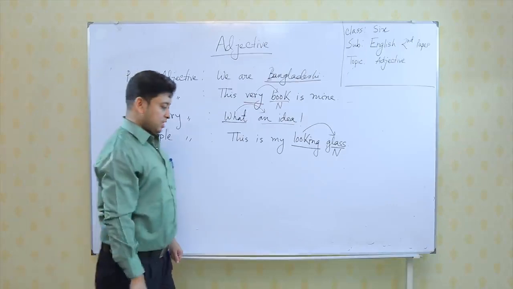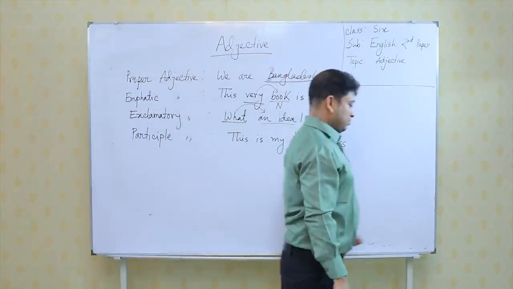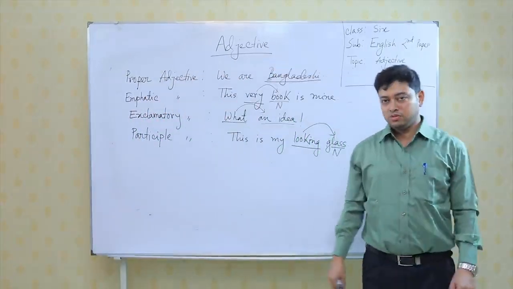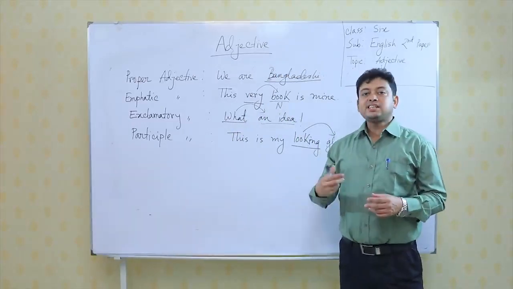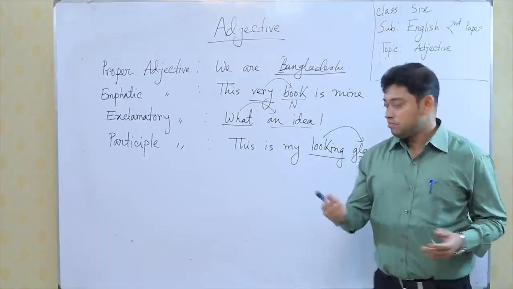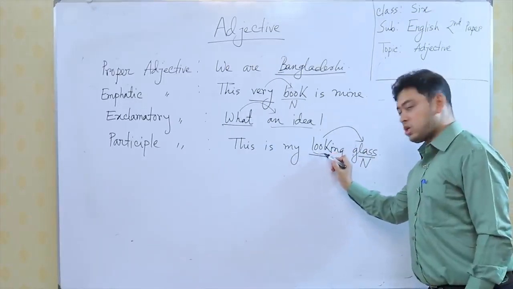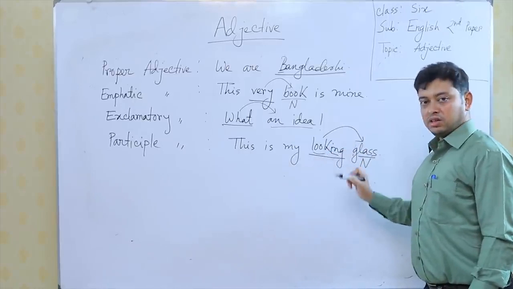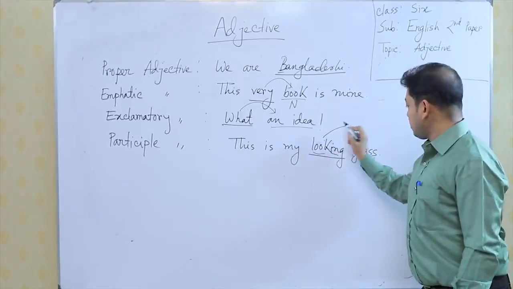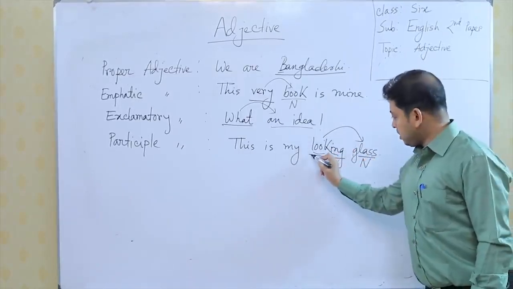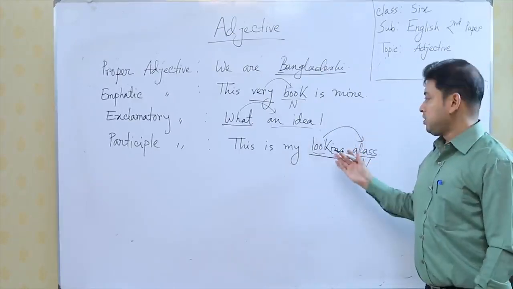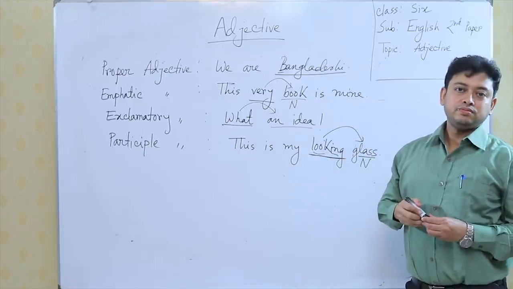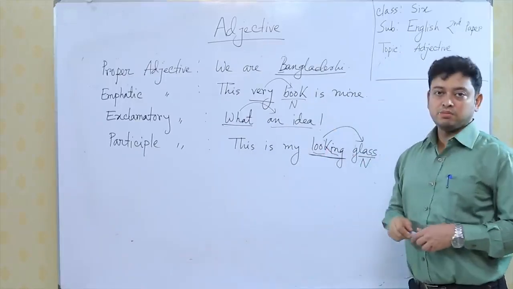And the last one is participle adjective. We know that the participle is formed when there is verb plus ing, but it is acting as an adjective. So here the verb is look, ing is added, looking, it is qualifying the word glass, it becomes a participle. As the participle is qualifying the noun, it becomes participle adjective. Please copy these examples.